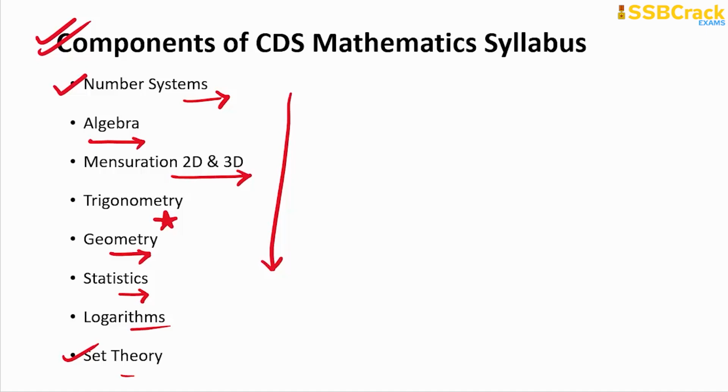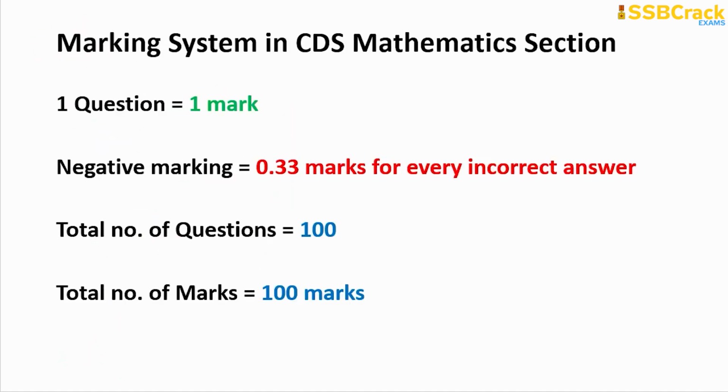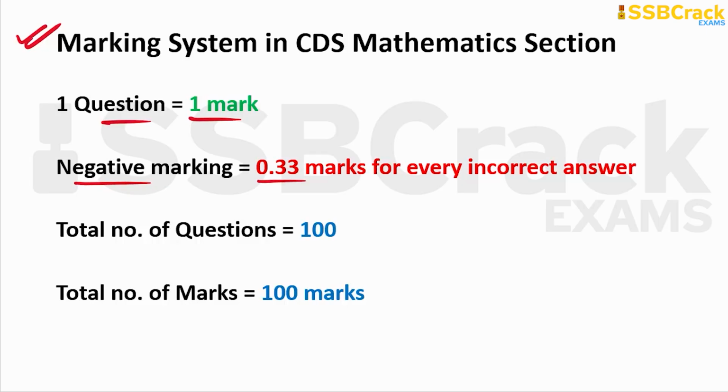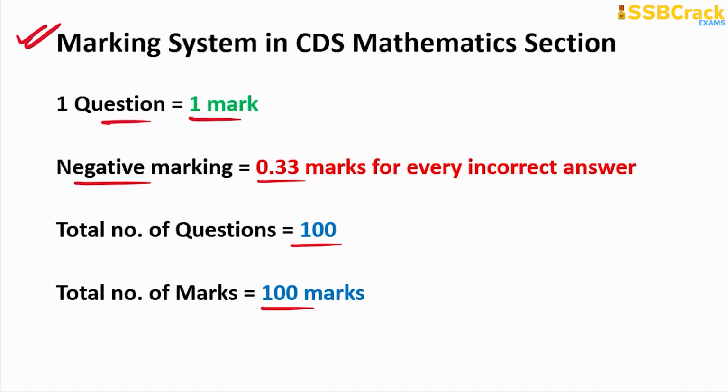But before that, let me recall the marking system that will be followed in the serious mathematics section. One question in the serious mathematics paper carries 1 mark, and there is negative marking. You must know that approximately 0.33 marks will be deducted for any incorrect answer. There will be a total of 100 questions in your serious mathematics section, which in all carries 100 marks.